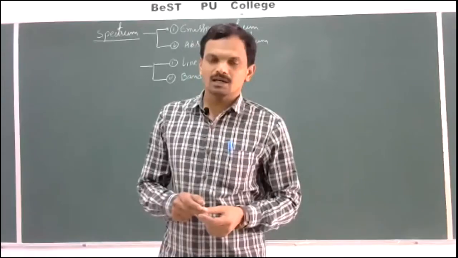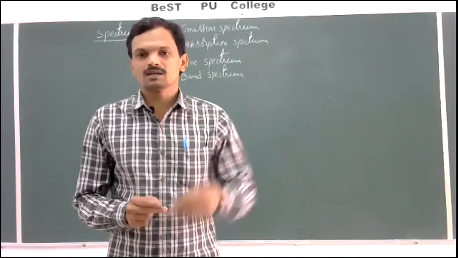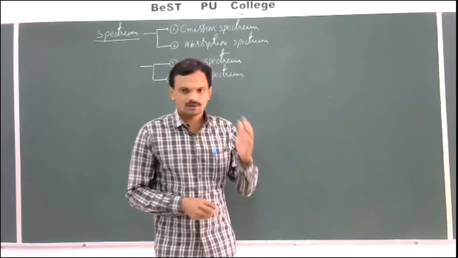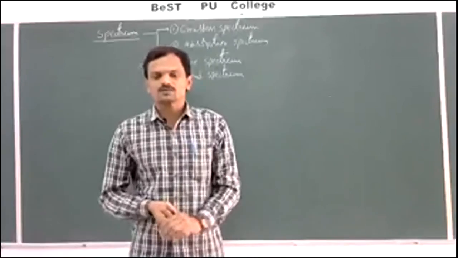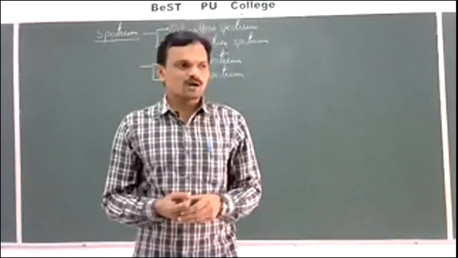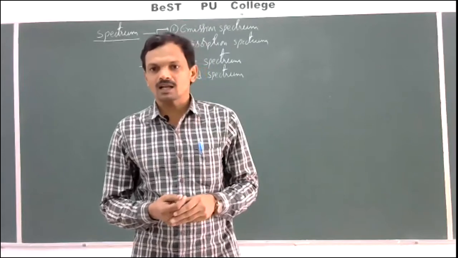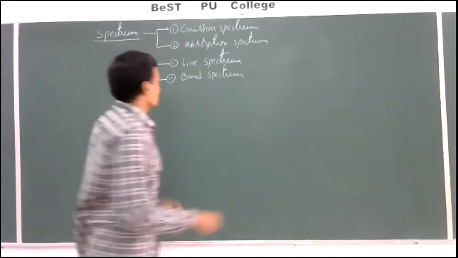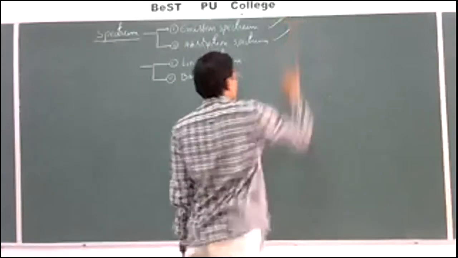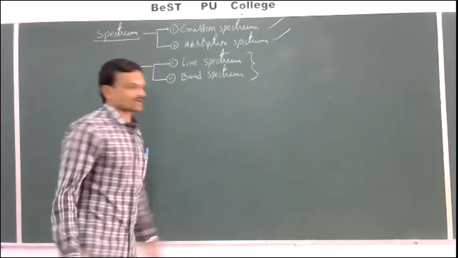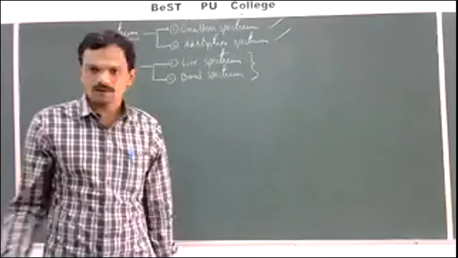Absorption spectrum is obtained when an electron jumps from lower orbits to higher orbits, whereas emission spectrum is obtained when an electron jumps from higher orbits to lower orbits. So this is regarding emission spectrum and absorption spectrum that we discussed. And one more classification is there: the line spectrum and the band spectrum.